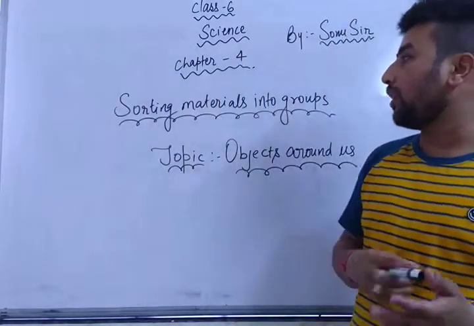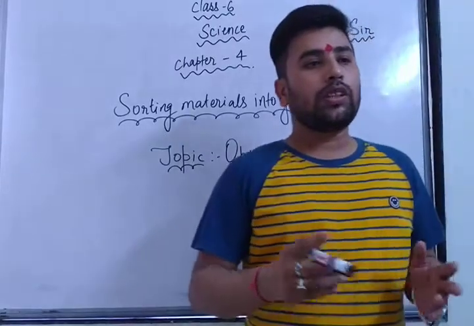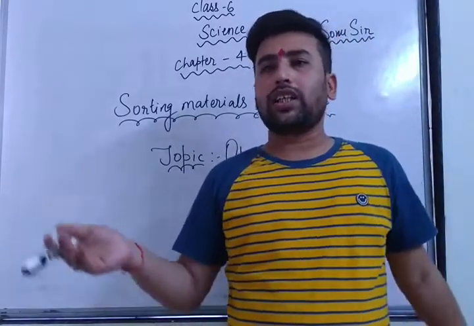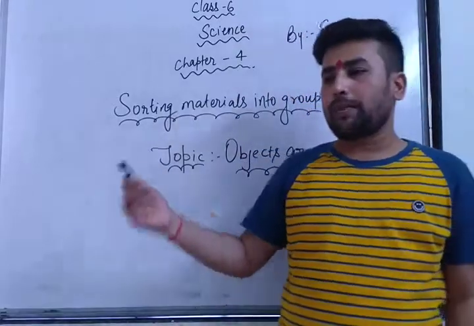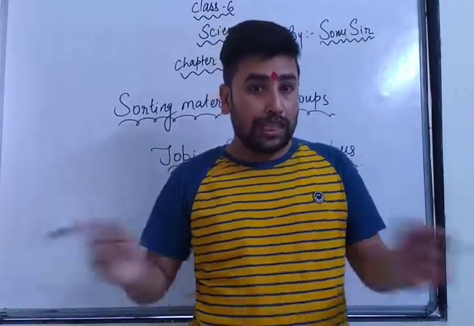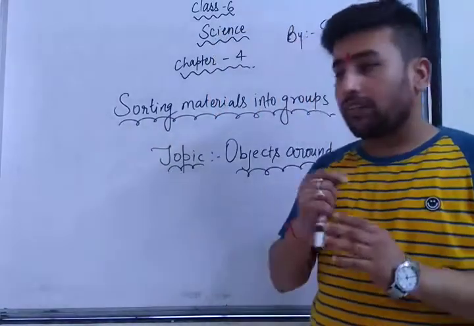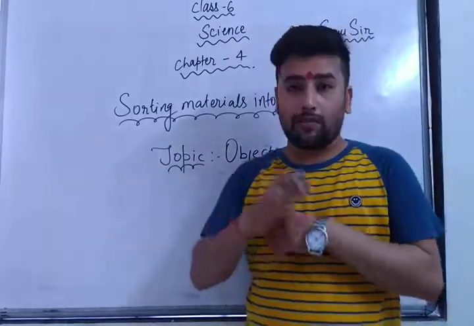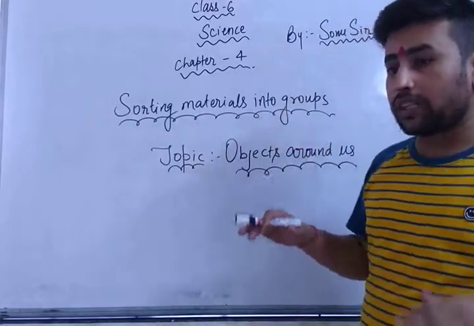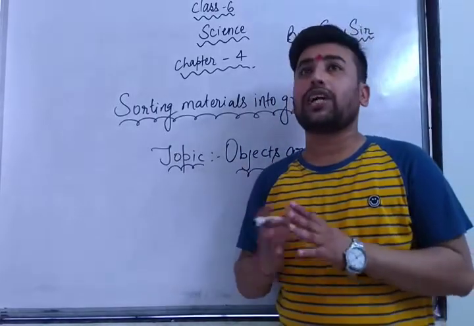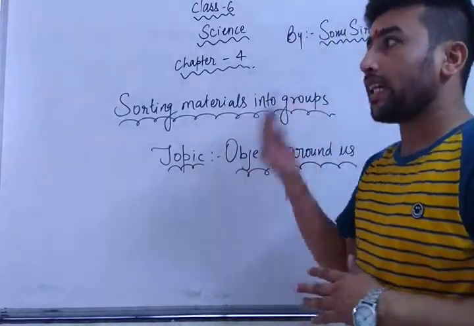If you do not sort the materials into groups, then what happens? One thing is here near the clothes, your books are there, near the socks, your pens are thrown. So that's why we clean our house, we keep each and everything at its proper place, so that we can check, yes, these things I require, and I know where I had kept them.